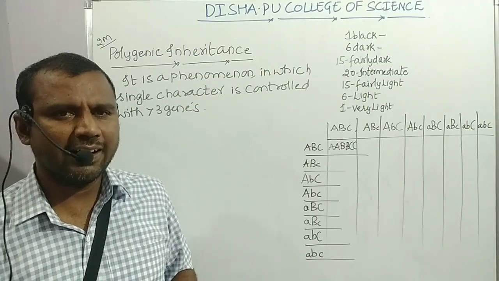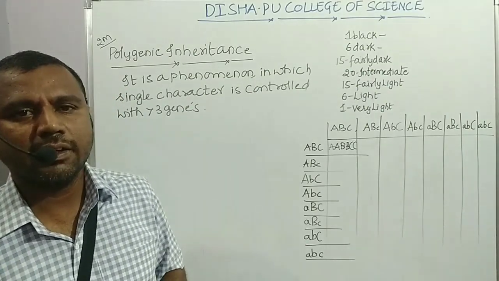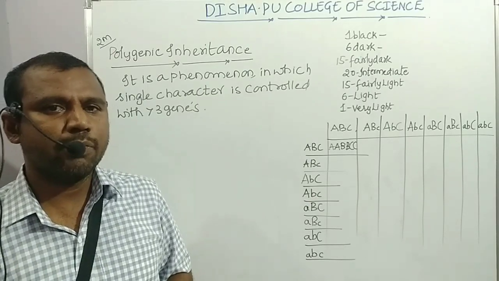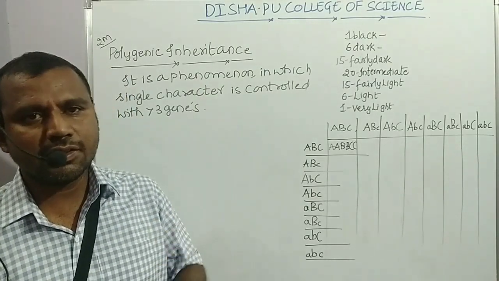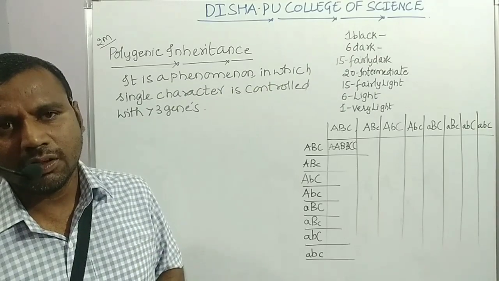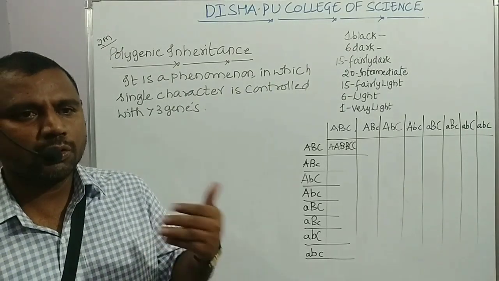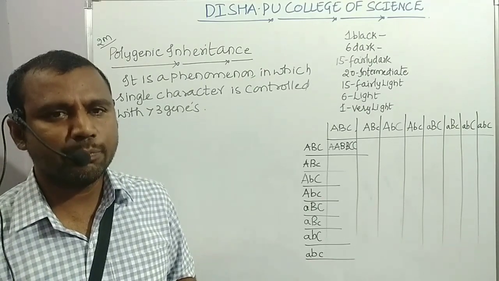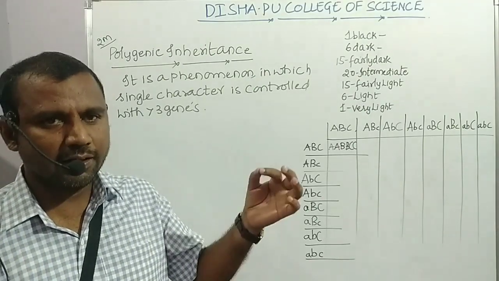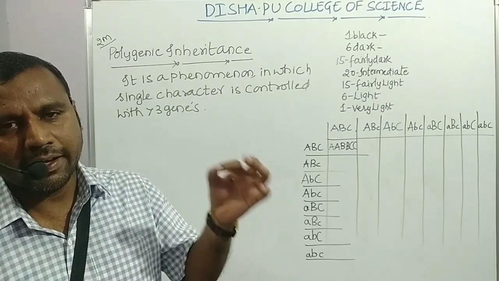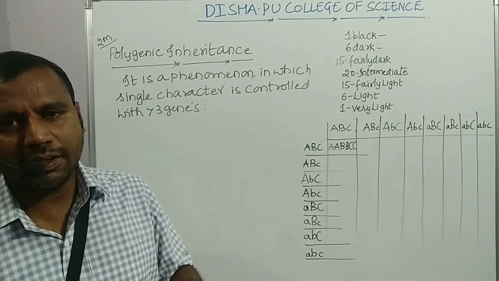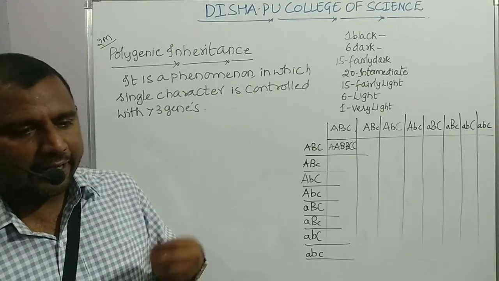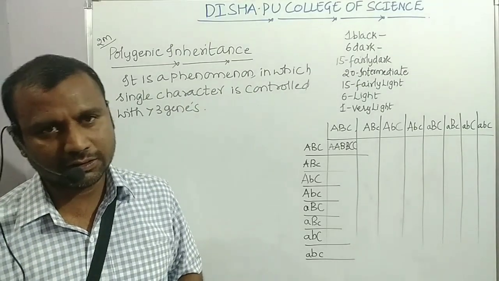And it is exactly opposite toward the pleiotropy. So what I said in pleiotropy? In pleiotropy, a single gene, when it undergo expression, it is going to control or determine more than one phenotypic expression. Andre alli ಒಂದು single gene express ಆದರೆ in the progeny more than one phenotypic character ಅನ್ನೋದು it will be found in the individuals.